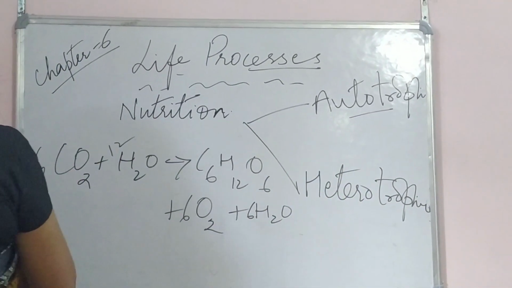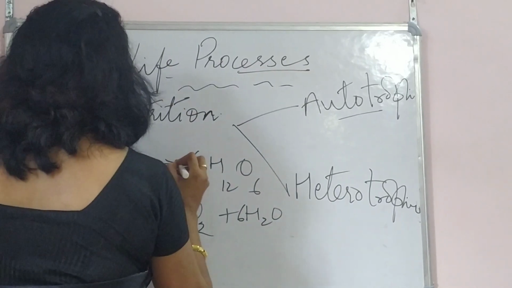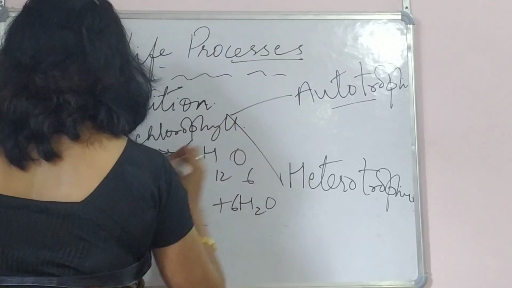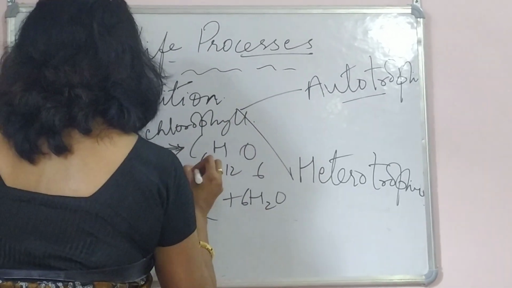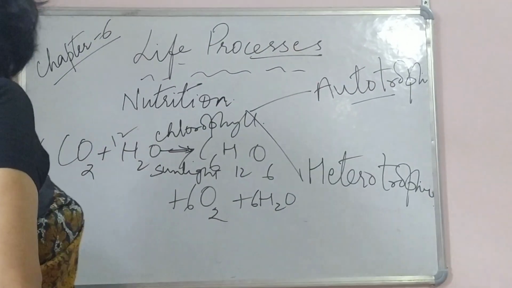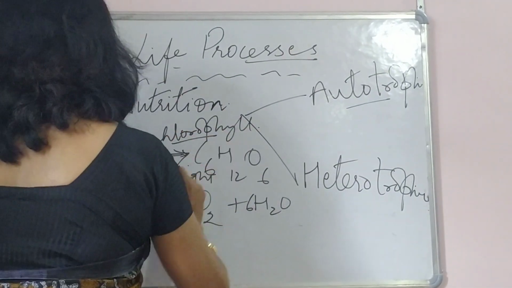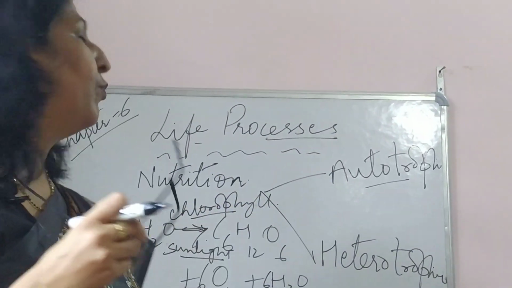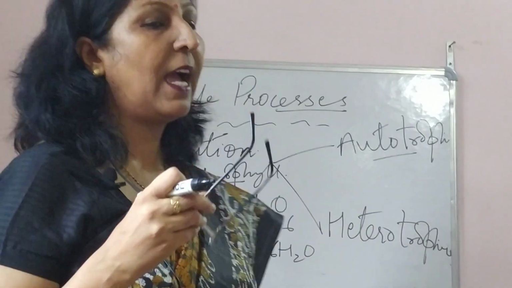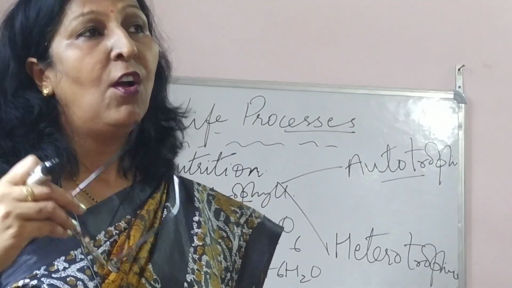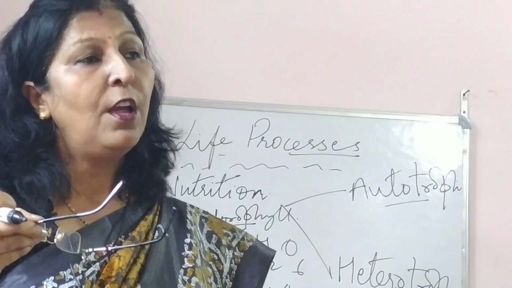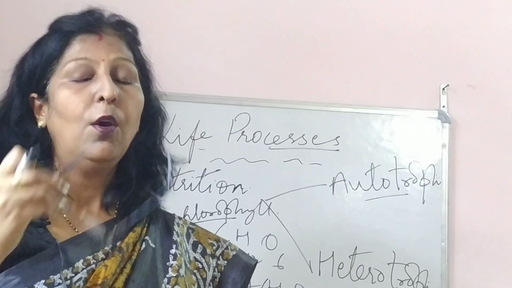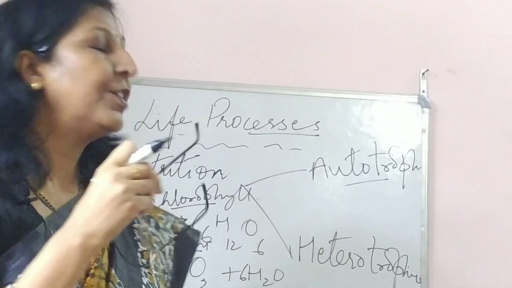Okay, and this reaction takes place in the presence of chlorophyll and sunlight. Got it, children? So these are the two photosynthetic requirements. During your exams, when they ask which reaction takes place in the plants, or what is the photosynthetic reaction, or what is the process by which the plants prepare food, it is photosynthesis, and the reaction which takes place is this.